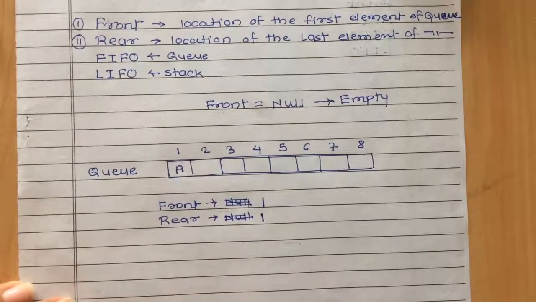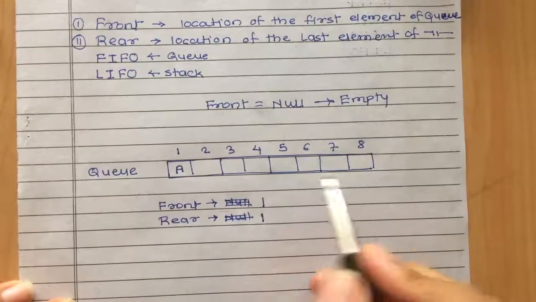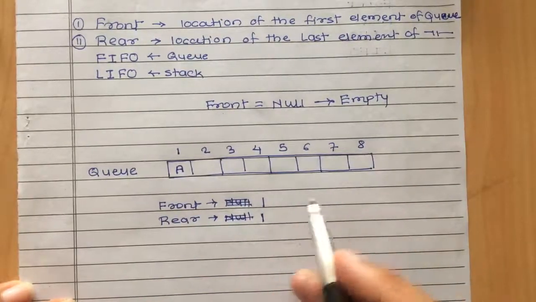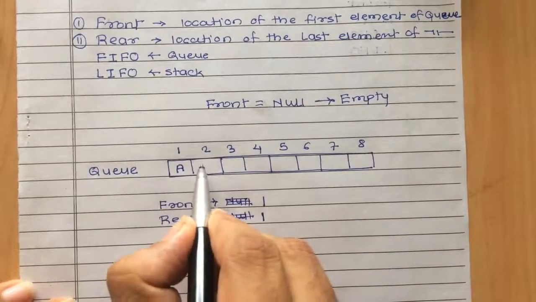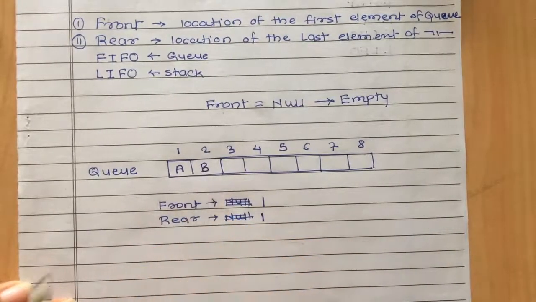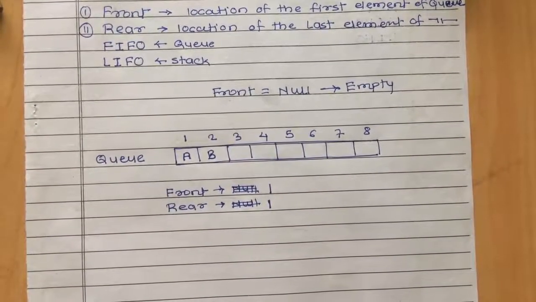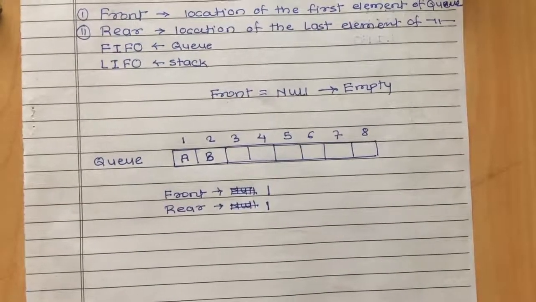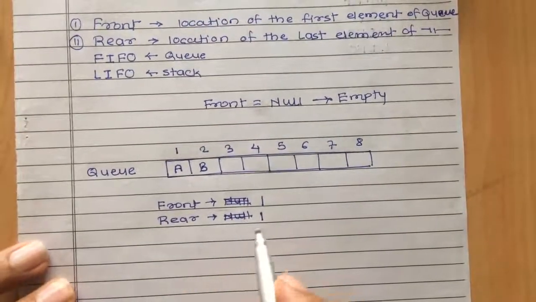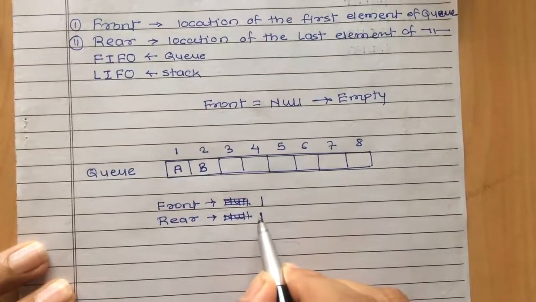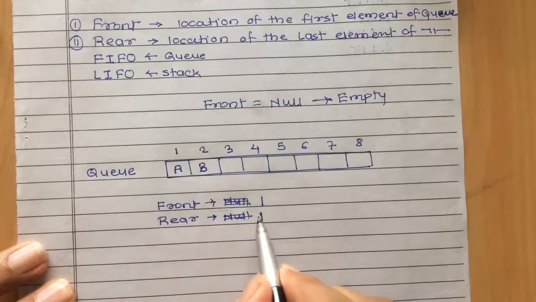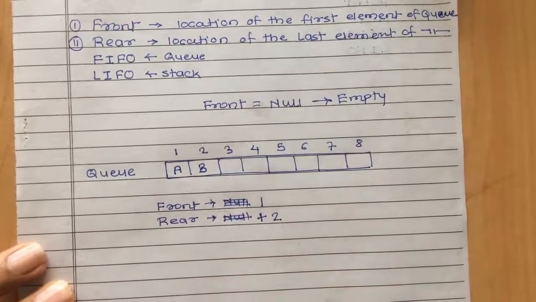Now suppose I want to add one more element. From where am I going to add it? This is the front and this is the rear. From the rear end we are going to add the element. So now I will add another element, B. As we have seen in the definition, insertion takes place from the rear end. So I have inserted one more element in this queue, and now I have to increase the value of rear by 1. So my rear will point to the second location.